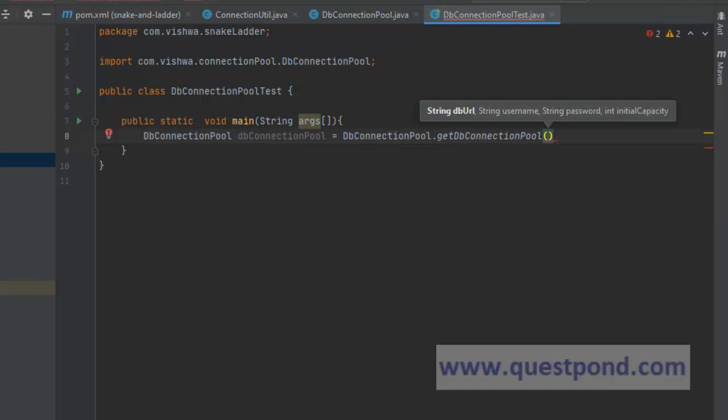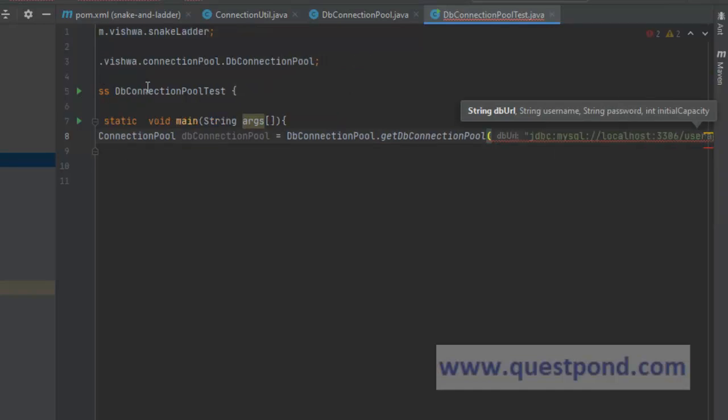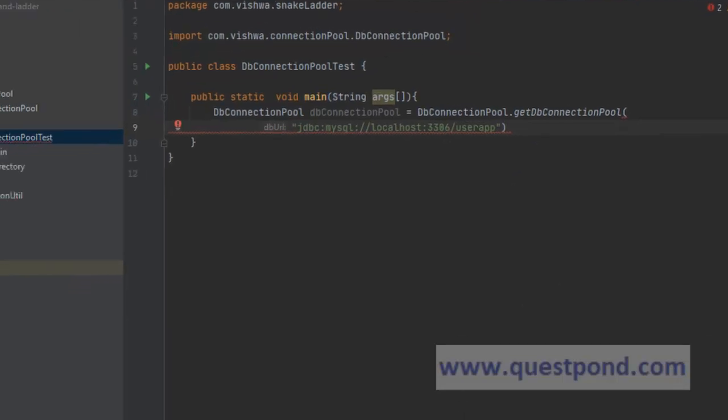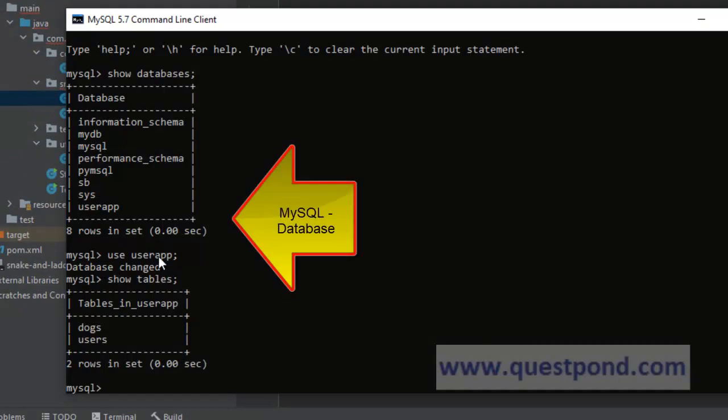For first argument is URL, so I can pass this DB URL. So in the case of MySQL, we pass the DB URL like this. It indicates the IP address and the port and the database name. We already have a database with user app created in my local, so I am using the same.